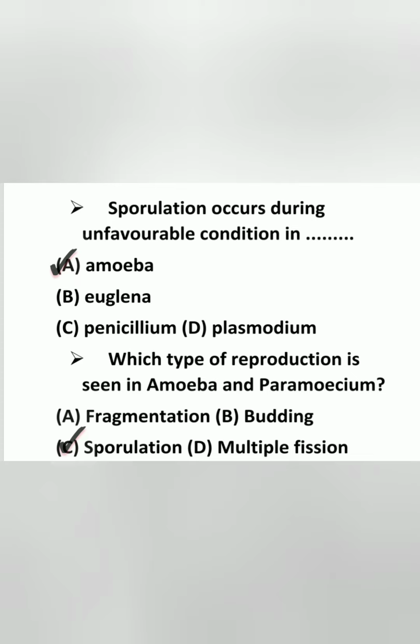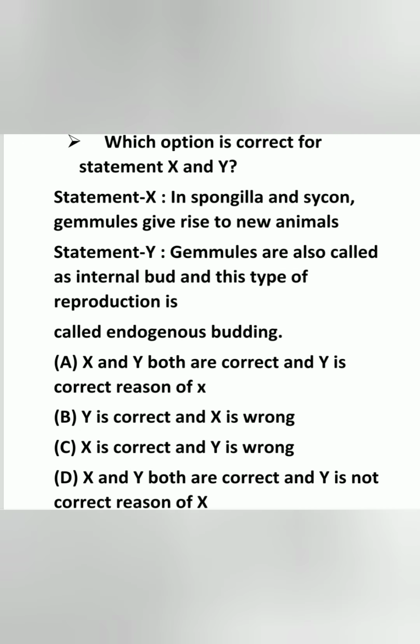Next, which type of reproduction is seen in amoeba and paramecium? Answer is C, by sporulation. Which option is correct for statements X and Y? So here answer is A. X and Y both are correct and Y is the correct reason of X. Statement X, in Spongilla and Scypha, gemmules give rise to new animal. And statement Y, gemmules are also called internal bud and this type of reproduction is called endogenous budding.